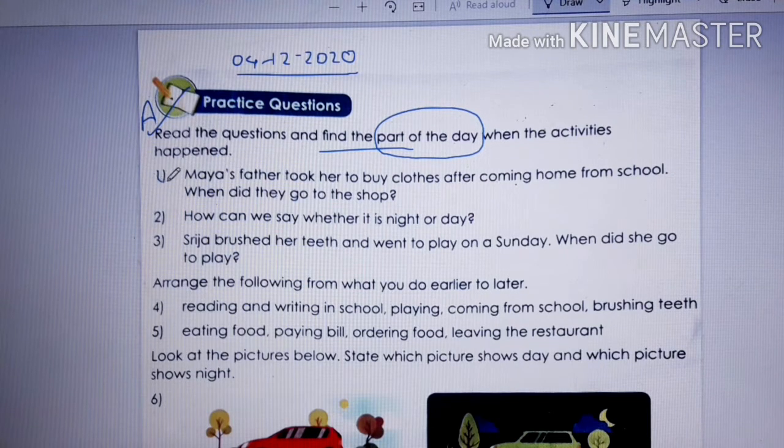So children, Maya's father took her to buy clothes after coming home from school. When did they go to the shop? She came back from school in which part of the day? She came in the afternoon, right? So she went after that. So after afternoon what comes? Evening. So the answer is evening.